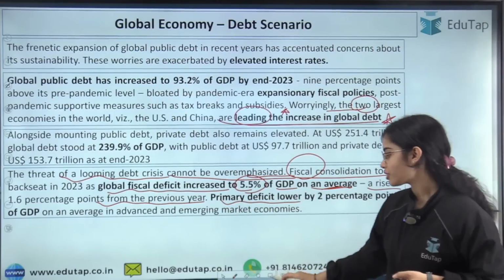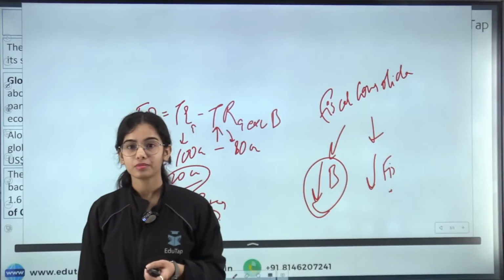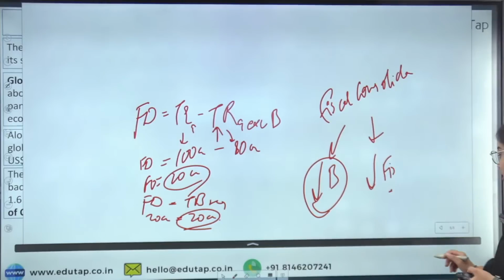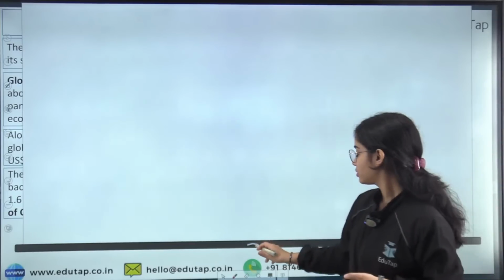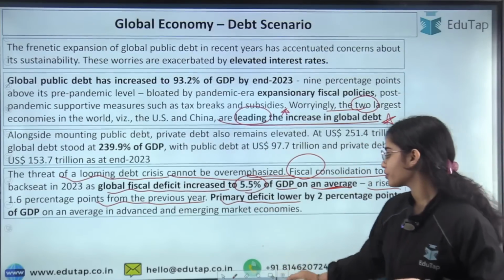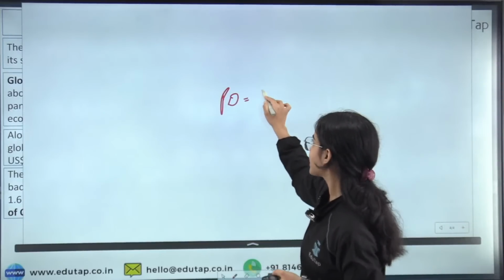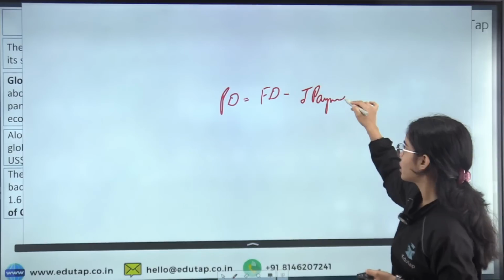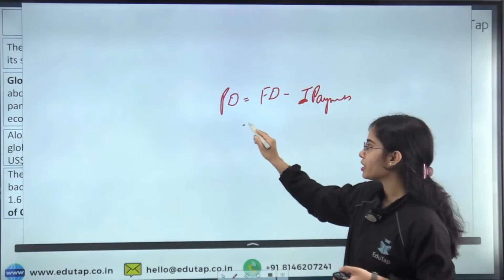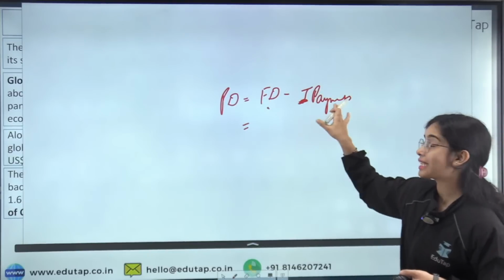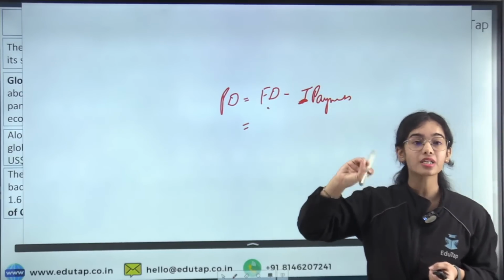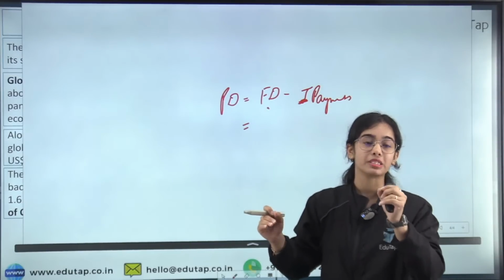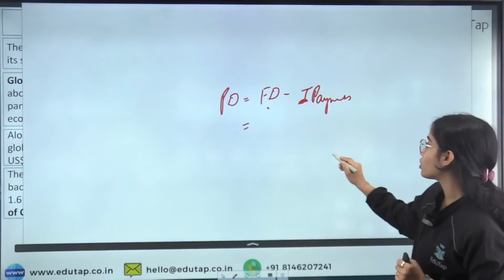Primary deficit. Now what is the formula of primary deficit? Yes, Priyanka. So now what is the primary deficit? The primary deficit is the fiscal deficit minus interest payments. Now you know that the interest is very high currently at the global level. So the interest payments that the governments have to give are also very high.